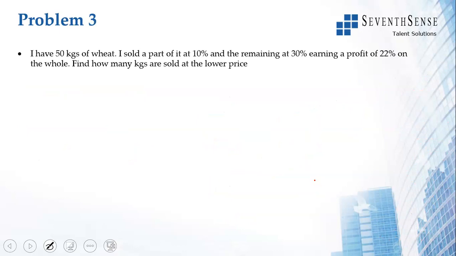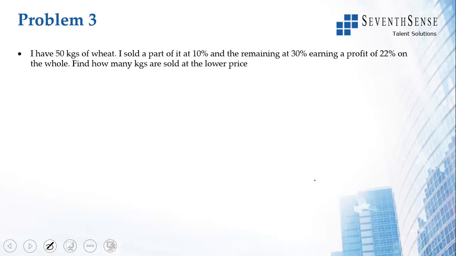Let's look at the next question. I have 50 kgs of wheat, sold a part of it at 10% and the remaining at 30%, on a profit of 22% on the whole. And how many kgs are sold at the lower price? So, sold a part of it at 10% meaning 10% profit, remaining at 30% profit, overall profit is 22%.